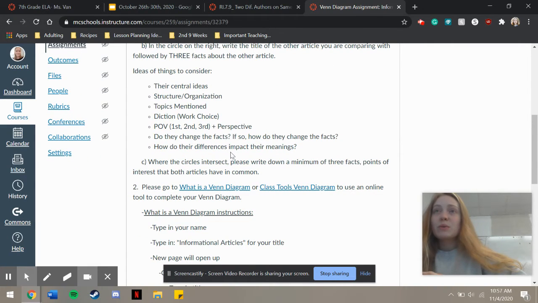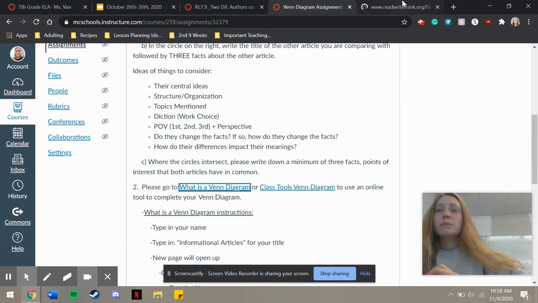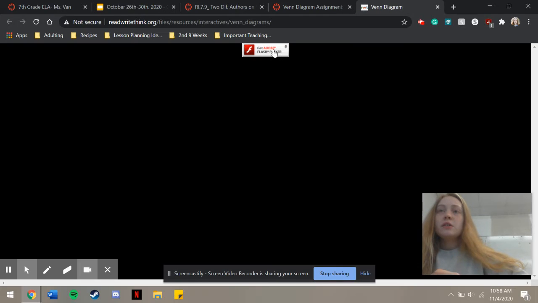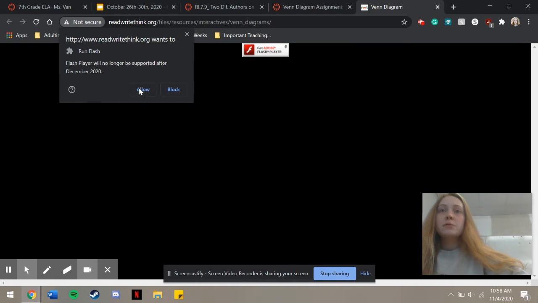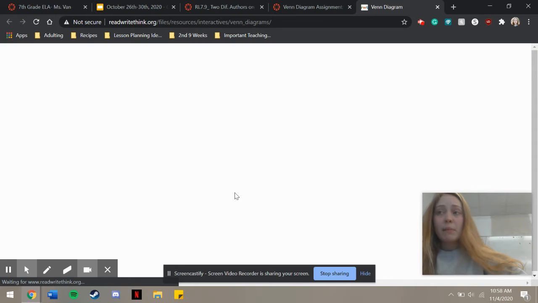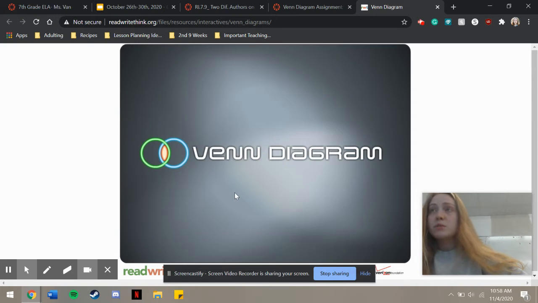So let me show you some of the ways that you can do this. There are 2 different Venn diagram websites. This first one says, what is a Venn diagram? When you go to this website, you're going to need to make sure that you have Flash Player enabled. You should get a little pop-up that gives you the option to allow it.